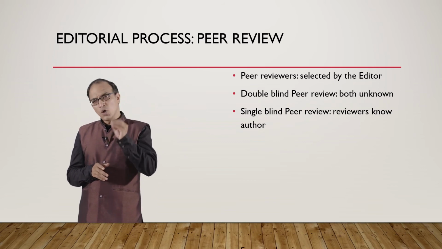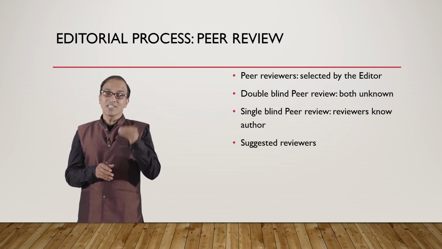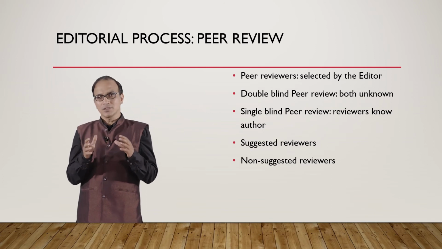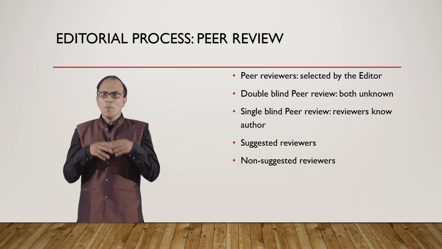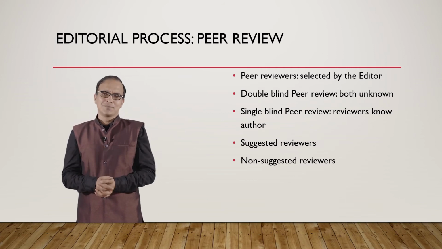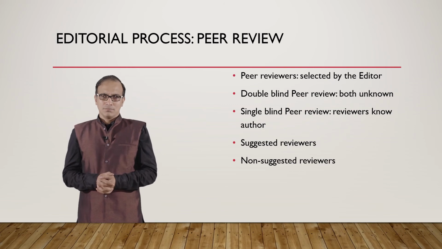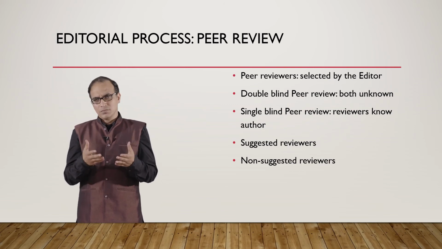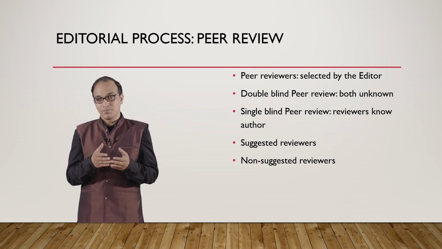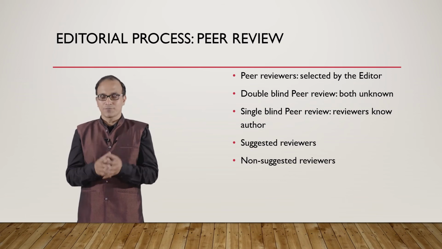In some journals, there are suggested reviewers and non-suggested reviewers, so you can also exclude some of the researchers who may have a problem with your work or with you maybe. It happens in academics and research everywhere. So you may give a list of a few authors, 3-4 authors, who are not desired by you. But only a few journals have this kind of practice.